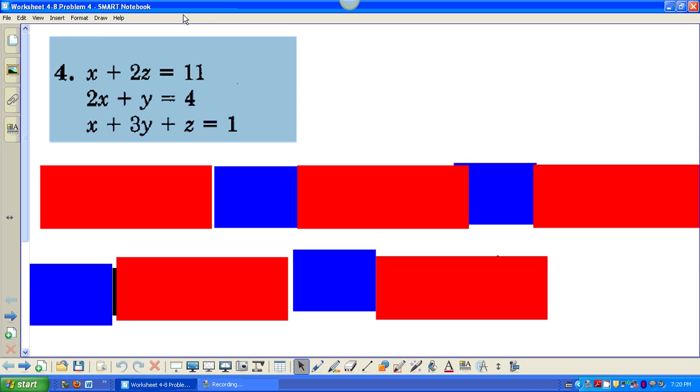Okay, Sydney, we're going to try this a third time. I'm having technical difficulties. Here we go. Okay, here's problem 4 from your worksheet. I'm finding that every time I'm doing this, I'm getting quicker and quicker.